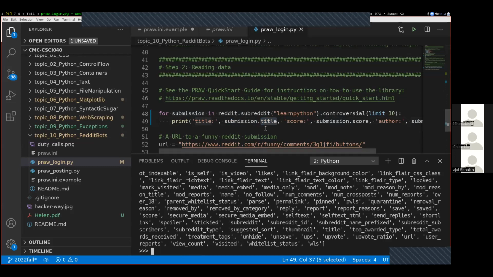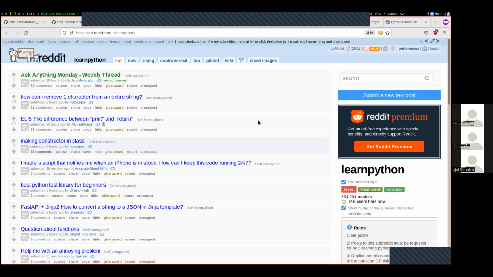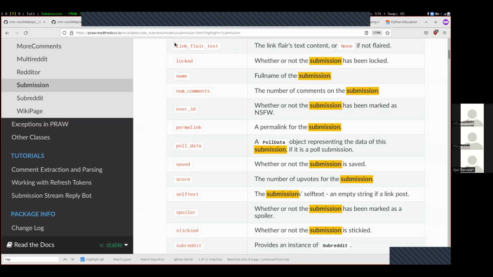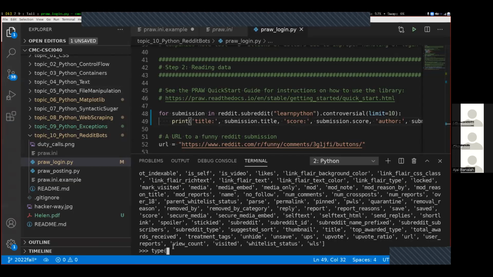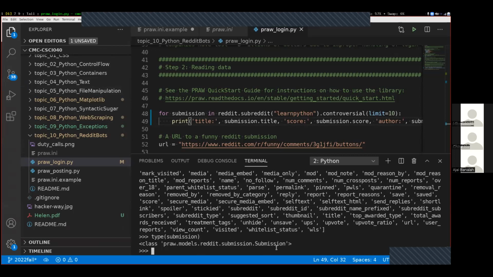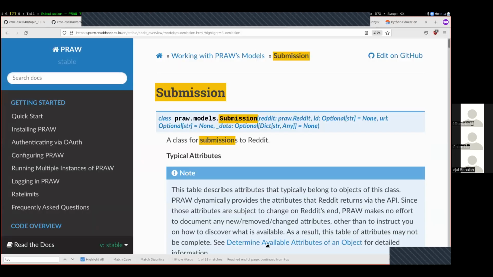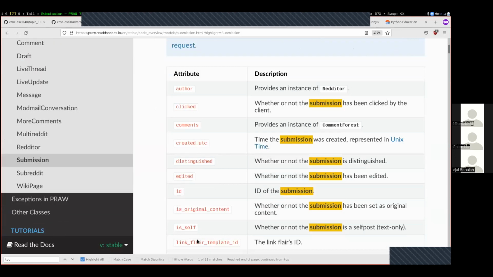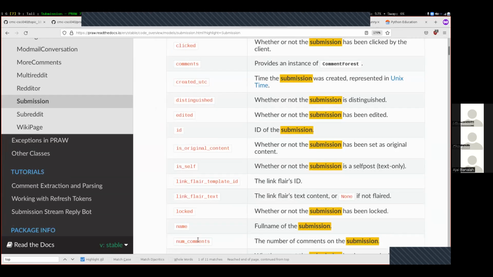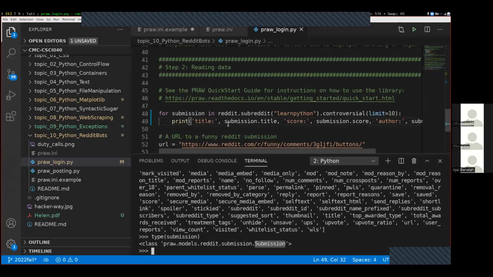The other way that we saw to figure out what to put to the right of a dot is we went into the PRAW documentation and searched for the type of that variable. So over here, I said type of submission, and it tells me this big long thing down here. The very rightmost part over here, dot submission, tells me what I need to search for. I searched for the word submission, and that came me to a web page with submission. And down here, there's a whole bunch of information about what I can do with one of these submissions. What is the information that I can extract from it?